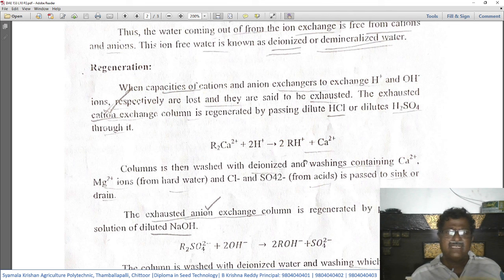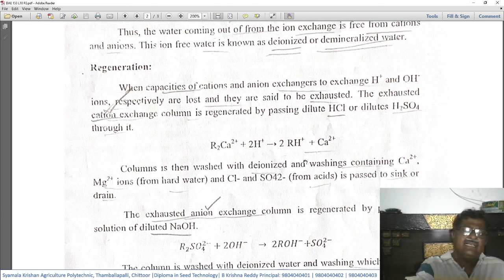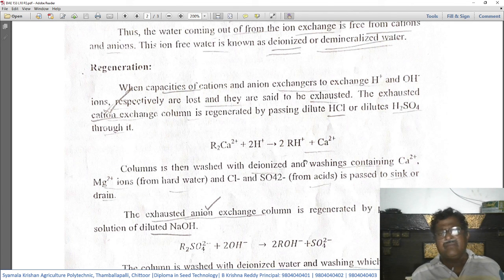When the capacity of this cation exchange column or the anion exchange column gets exhausted, then they have to be regenerated for further use. So this exhausted cation exchange column is regenerated by passing dilute HCl or dilute sulfuric acid, that is H2SO4, through it.